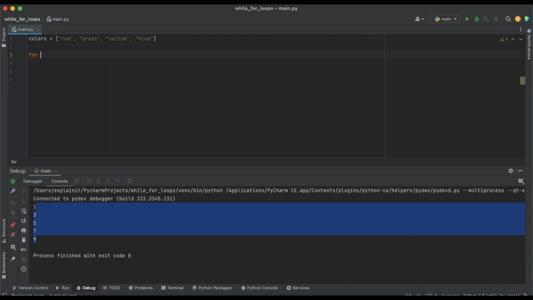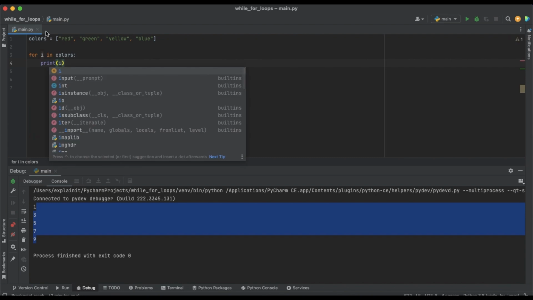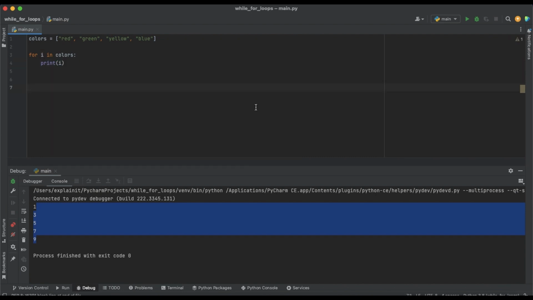To do that, we just need to write for i in colors. So i is our target, colors is the object that we want to iterate through. Print i. So to create a loop, we are using for, then a target. Usually for that, we are using i. But to be clear, here we can change this i to anything we want. So for example, we would write color. So we want to go through each color in our colors, and we want to print each color one by one.